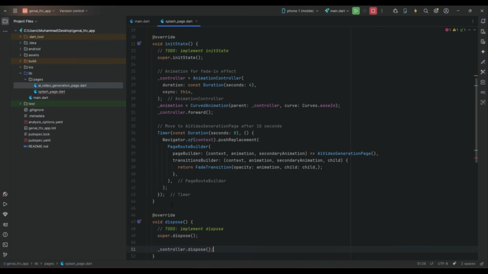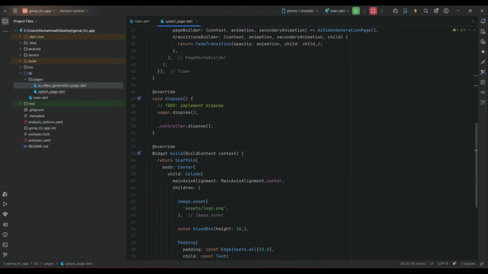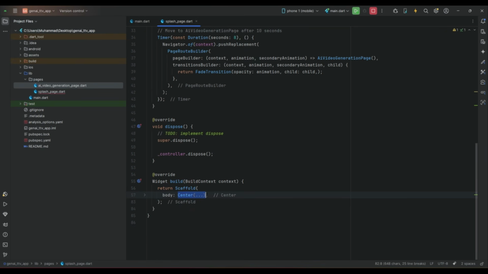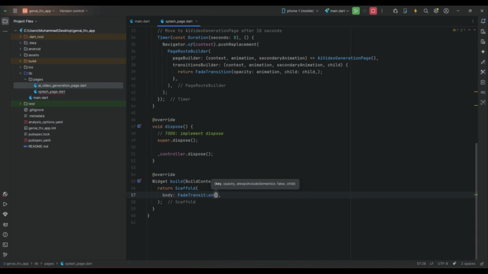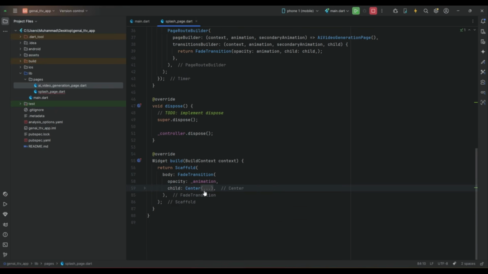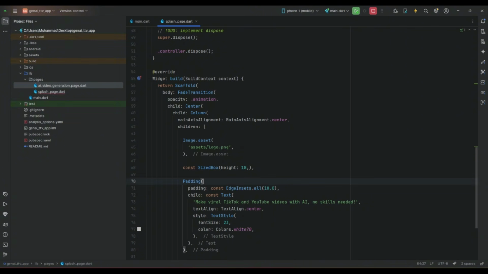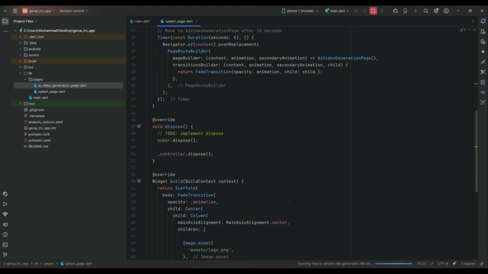Controller.dispose. Now we have to assign the animation to our UI. So for example, here what we can do is we will minimize this code, cut this code, Control X, and first we have to write fade transition. The opacity is the animation that we implemented, and child, paste the code here, the center widget, in which we have the logo and the title. So this is how we implement animation in Flutter for the Android and iOS.